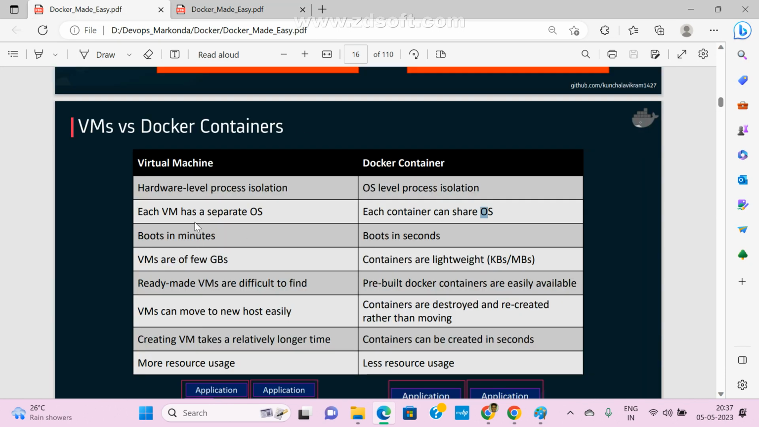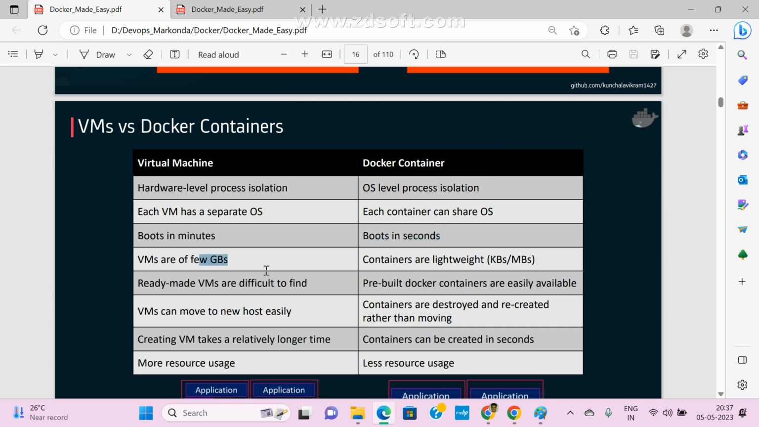See here, VMs boot in minutes. If you want to connect to this VM machine, it will take at least 3 to 5 minutes, we need to connect and all. But if you want to connect to the container, it takes only seconds. Within seconds, we can connect to the container.